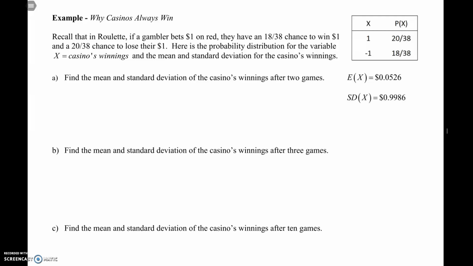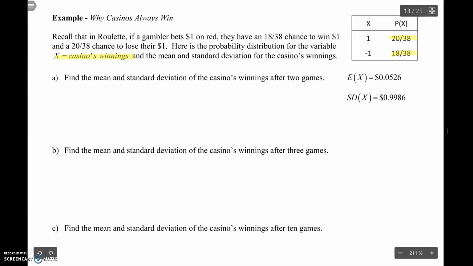Recall that in roulette, if a gambler bets $1 on red, they have an 18 out of 38 chance to win $1 and a 20 out of 38 chance to lose $1. Here is the probability distribution for the variable x, which is the casino's winning. So I'm flipping the winnings here. Instead of talking about how much the gambler wins, I'm going to talk about how much the casino wins. So the casino is going to win $1 20 out of 38 times and lose $1 18 out of 38. So they got a better chance of winning.